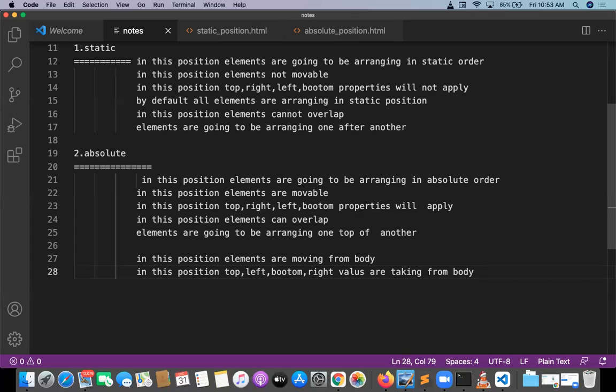Now you tell me guys, if I am telling Chandrakala, take 10 pixel from top, take 10 pixel from left, now Chandrakala is going to be taking 10 pixel from the top wall, 10 pixel from the left wall, and she is going to be sitting here. Her place is this. Why? Because she is taking the place 10 pixel from the wall and 10 pixel from that wall.